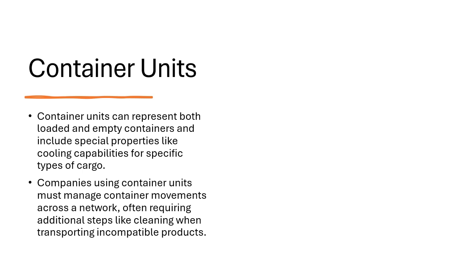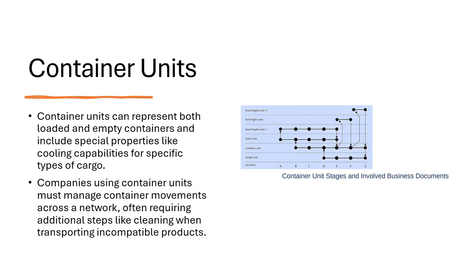So these are actually specialized for carrying goods in containers, which may actually involve multiple transportation modes. So planning for container units actually requires empty container management and compatibility for various types of goods. And this is the image which shows the stages involved in moving container units. So this also shows how they interact with various business documents like fleet orders and transportation units.